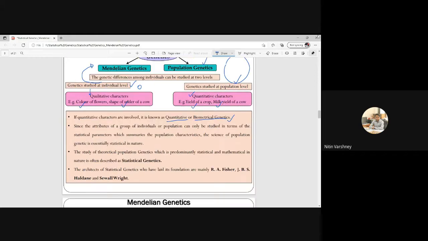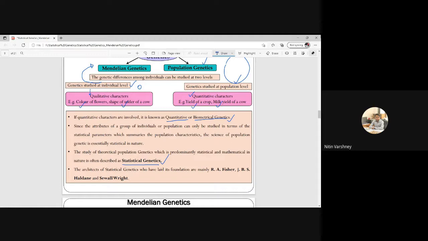Okay. Now, since the attributes of a group of individuals or a population can only be studied in terms of statistical parameters which summarize the population characteristic, the science of population genetics is essentially statistical in nature. That's why the study of theoretical population genetics, which is predominantly statistical and mathematical in nature, is known as statistical genetics. So this is the definition of statistical genetics, in which we will study mathematical and statistical property or nature.